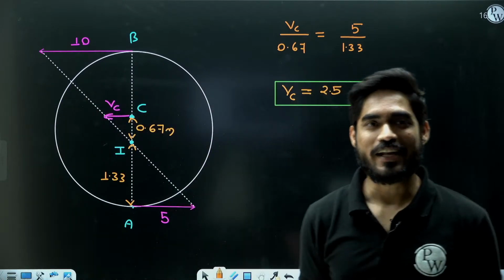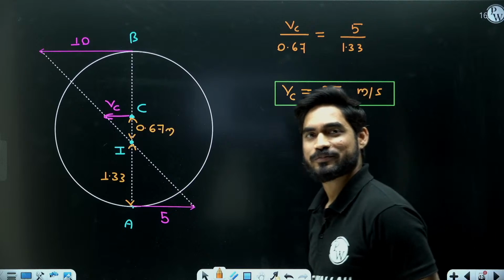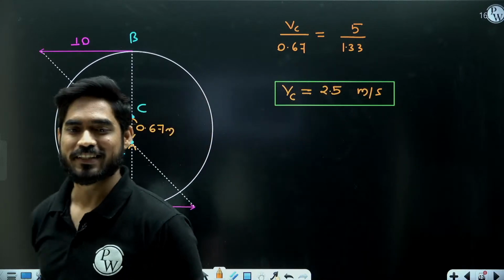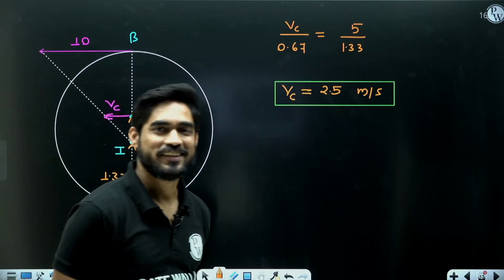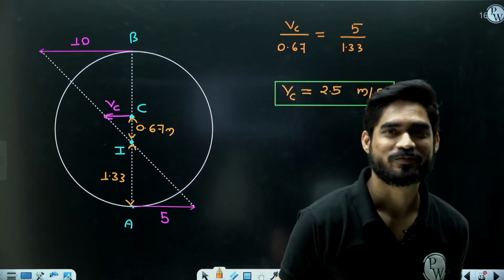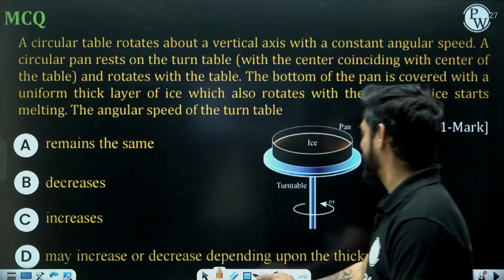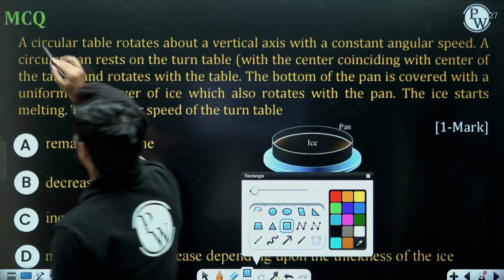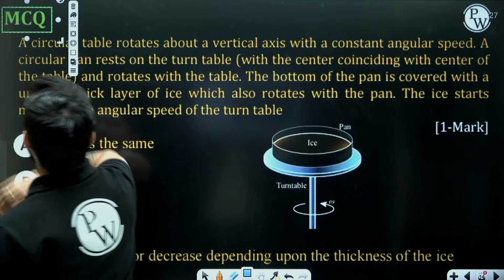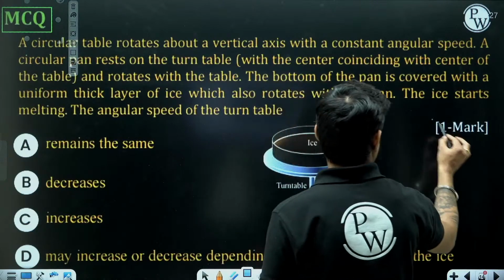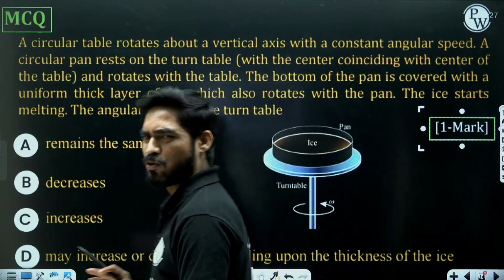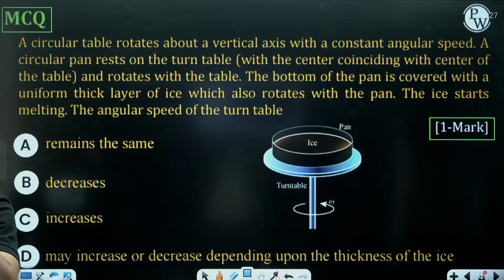Chalo. So let's move on to the next question. Shall we move on to the next question? Chaliye. Now, this is a very interesting question. Let's see how many of you get the correct answer to this. It is an MCQ question, and it is of 1 mark only, okay? You don't need to solve anything.